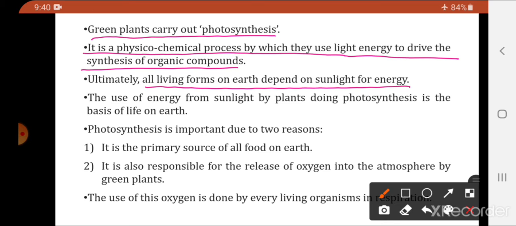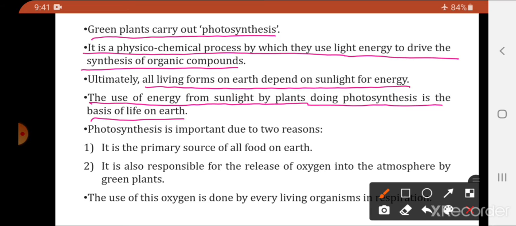See, green plants use sunlight to make food, and who consumes this food? Other organisms. So indirectly it is the sunlight which is the ultimate source of energy, because the green plants cannot synthesize the food in the absence of sunlight, and the food that green plants make is consumed by other organisms. So the main source of the energy for all the living organisms is the sunlight. The use of energy from sunlight by plants doing photosynthesis is the basis of life on the earth. So what is the basis, or how can we say that life is possible on the earth?